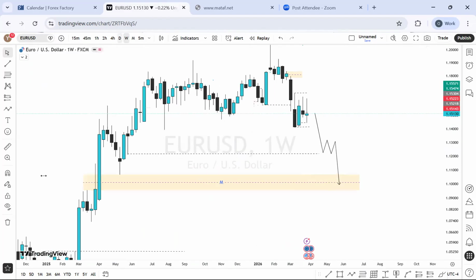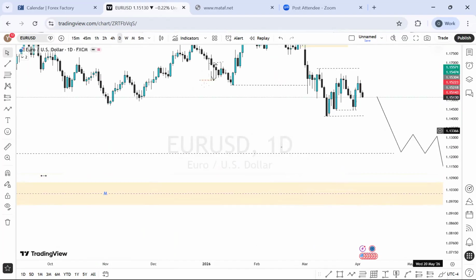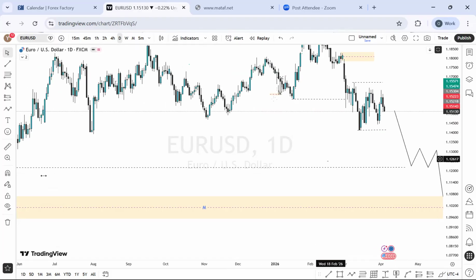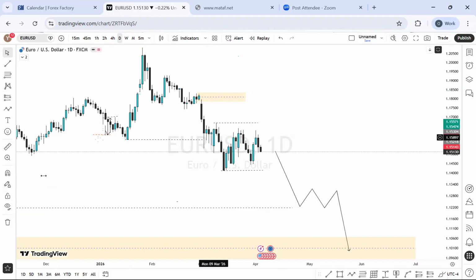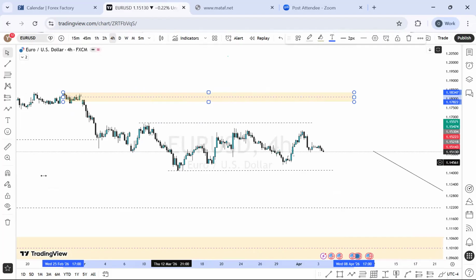Okay. On the daily time frame perspective, let's see what we have. Daily is looking choppy a little bit because everything you see inside this zone is more of a ranging market, right? And I'm expecting the price to actually break out this low before we have continuation for a buy. So on 4 hour time frame perspective, this is looking a little bit like we're going to see a buy, but let's see that on the 4 hour time frame perspective before we judge. We can't judge now, right?